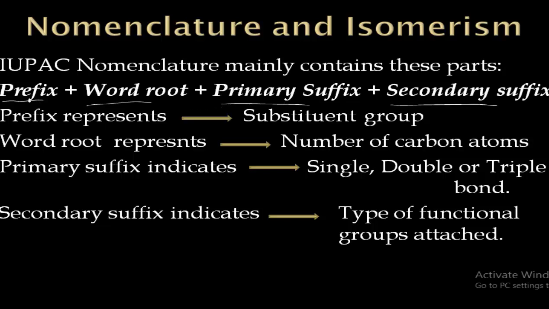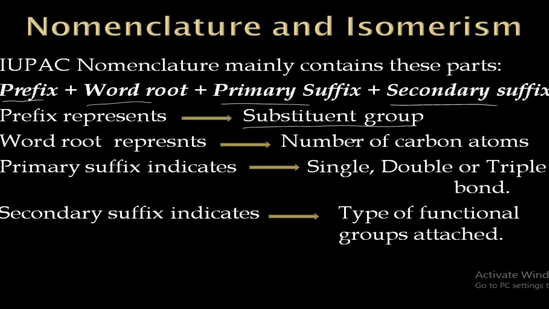So now, what does this prefix represent? It represents the substituent group which is attached to the long chain. And word root represents the number of carbon atoms present in the longest chain.